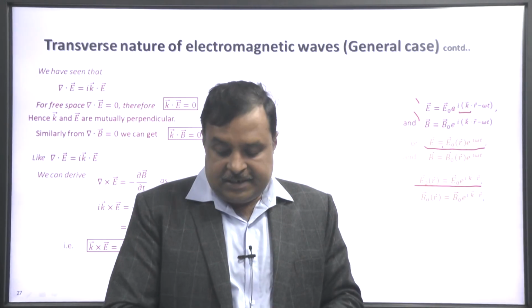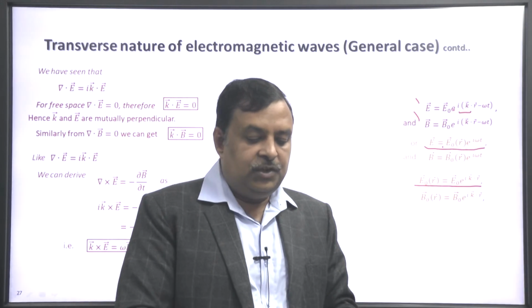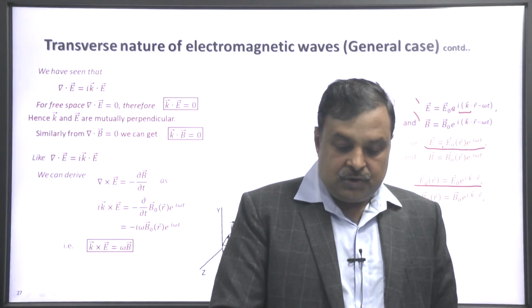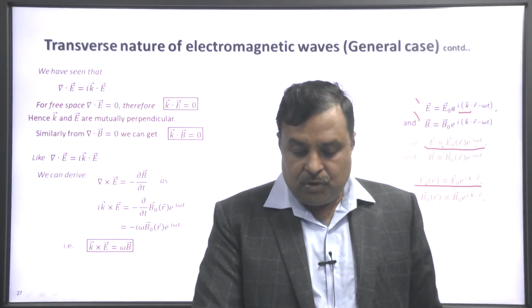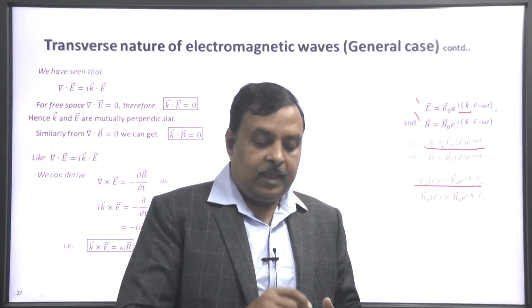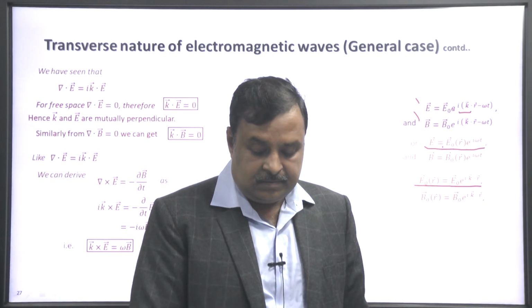When it is differentiated with respect to time, you get minus i omega B 0(r) e to the power i omega t. So, k cross E equal to omega B. So, B is perpendicular to vector k and vector E.